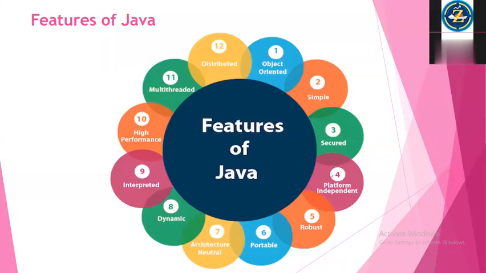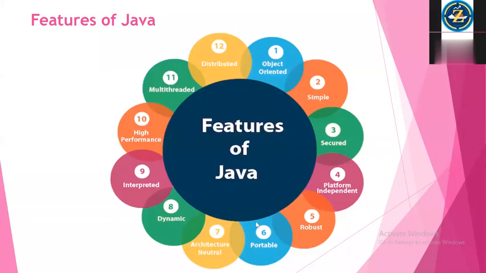As you all know, it is platform independent, so we can run it on multiple machines, multiple OS, with the help of the class file. And as I told you, Java is very strong in nature. It provides strong memory management capacity, so that is why it is robust.